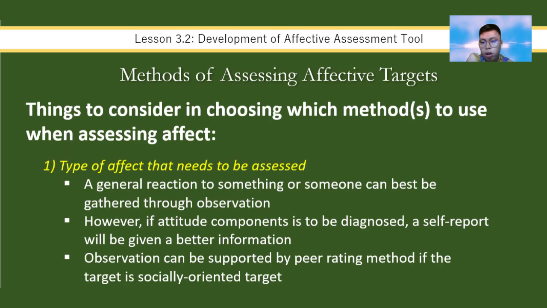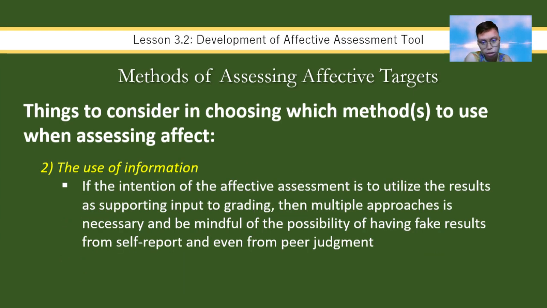Now, let's discuss how we are going to choose the right method. So, when choosing the right method, it depends on the target. Okay, remember that. So, if you want a general reaction, observe. Okay? If you want to diagnose a deep-seated attitude, then use a self-report. And if your target naman is social, then peer ratings are excellent. And also, you need to consider how you will use the data. If the results will affect a student's grade, then you must use multiple approaches to ensure that you aren't getting fake results from a student just trying to please you on a self-report.